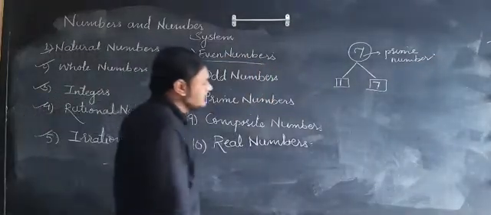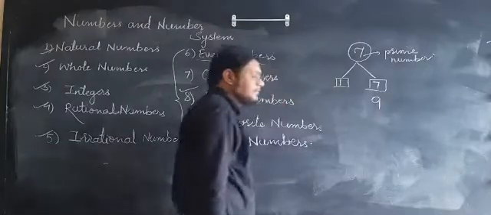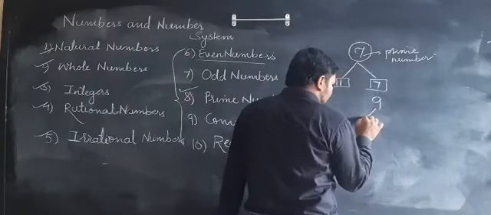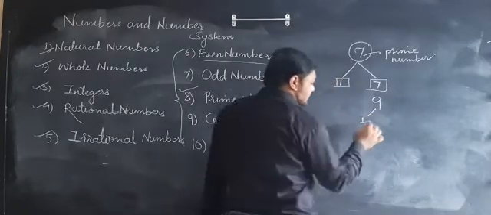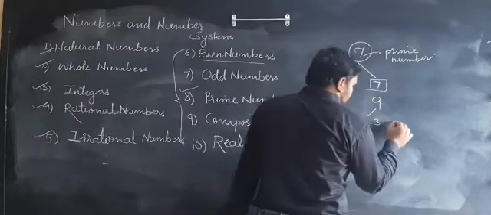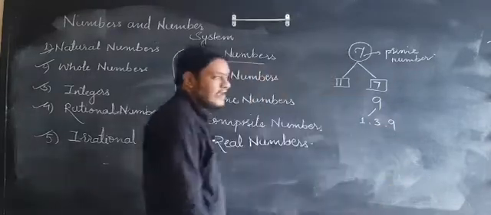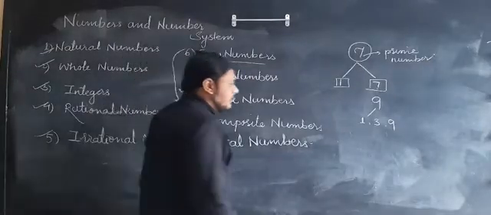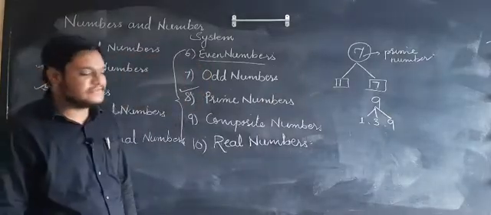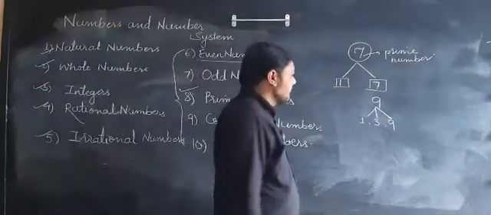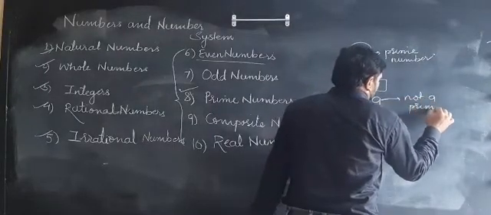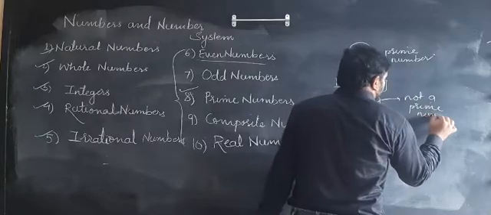So you will tell me, sir, 9 is also a prime number. Let's see the divisors of 9. 9 ones are 9, so 1 will be a divisor. 3 threes are 9, so 3 will be a divisor. And 9 ones are 9, so 9 will be a divisor. As you know, 9 has 3 divisors, 9 is divisible by 1, 3 and 9. That is why 9 is not a prime number.